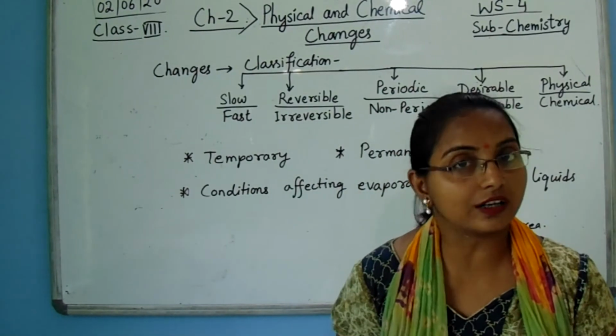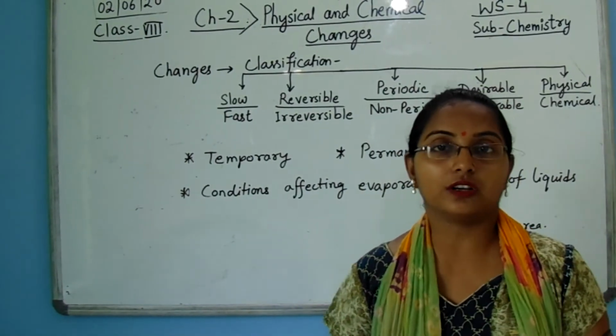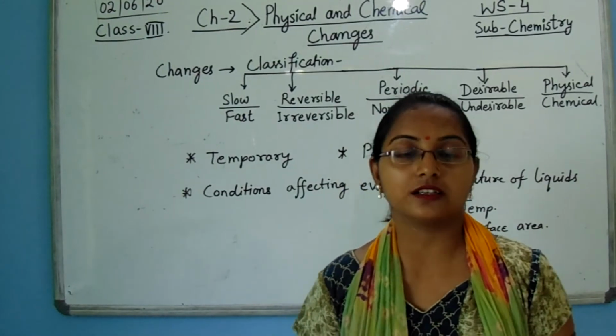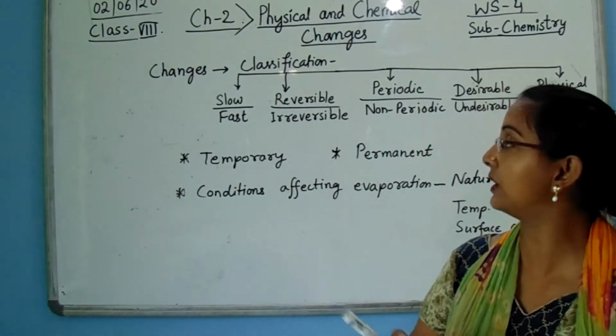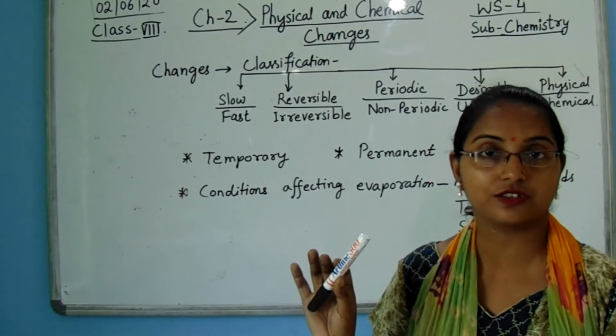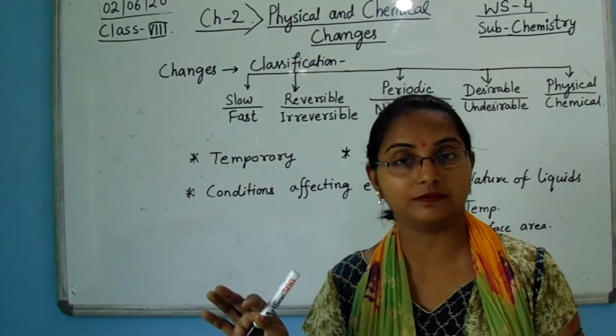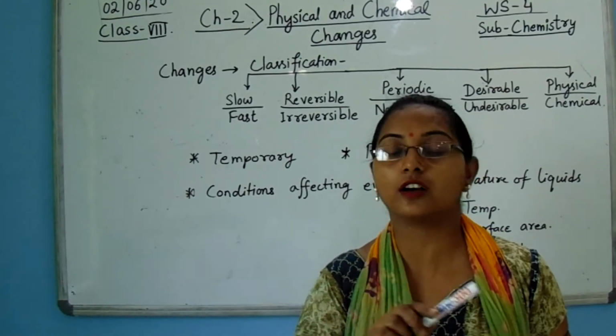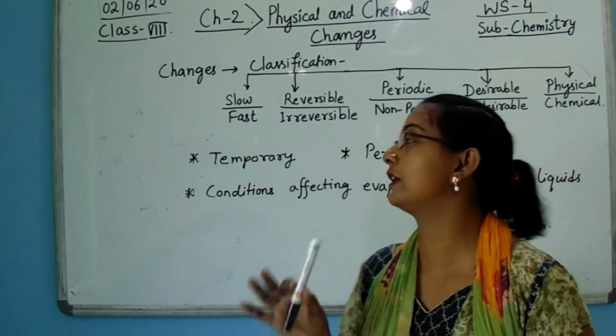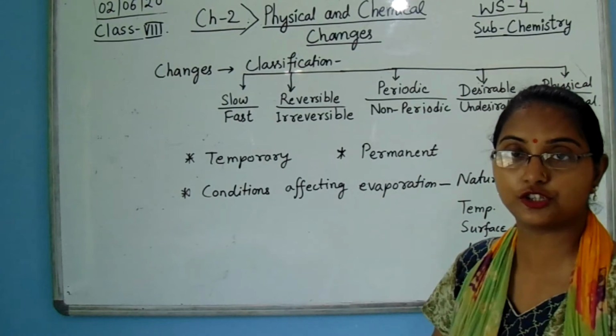That means your heartbeat, the beating of your pulse, is a periodic change that happens at a regular interval. Also, the swinging of a pendulum is a periodic change.